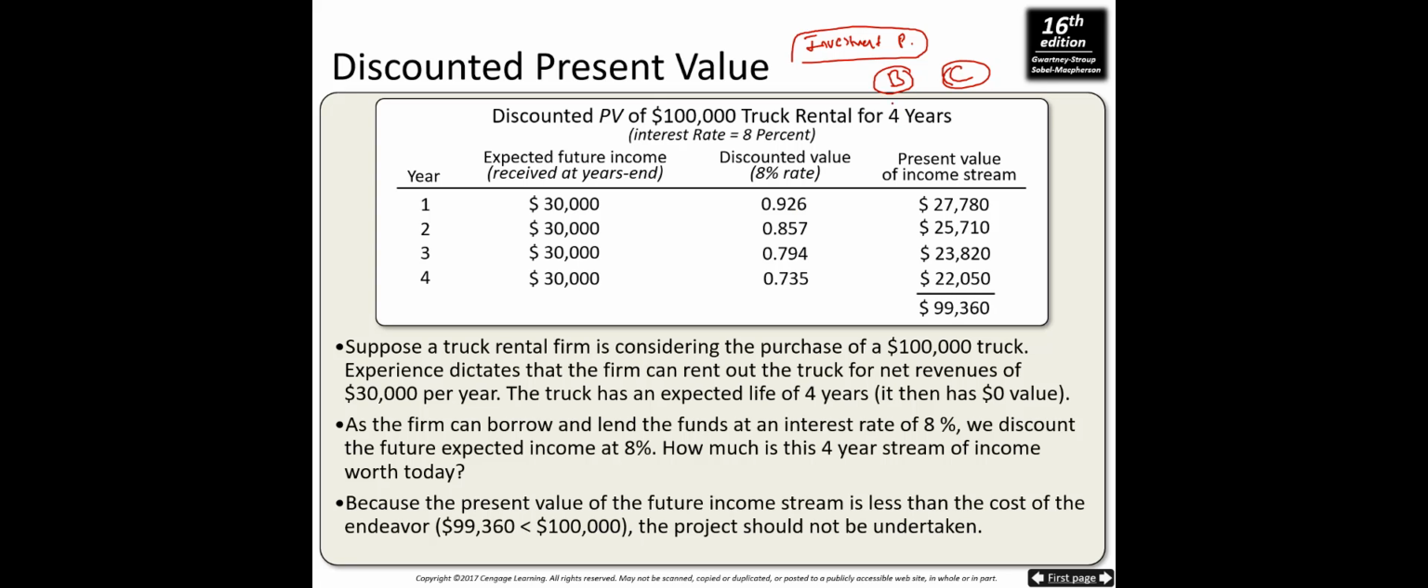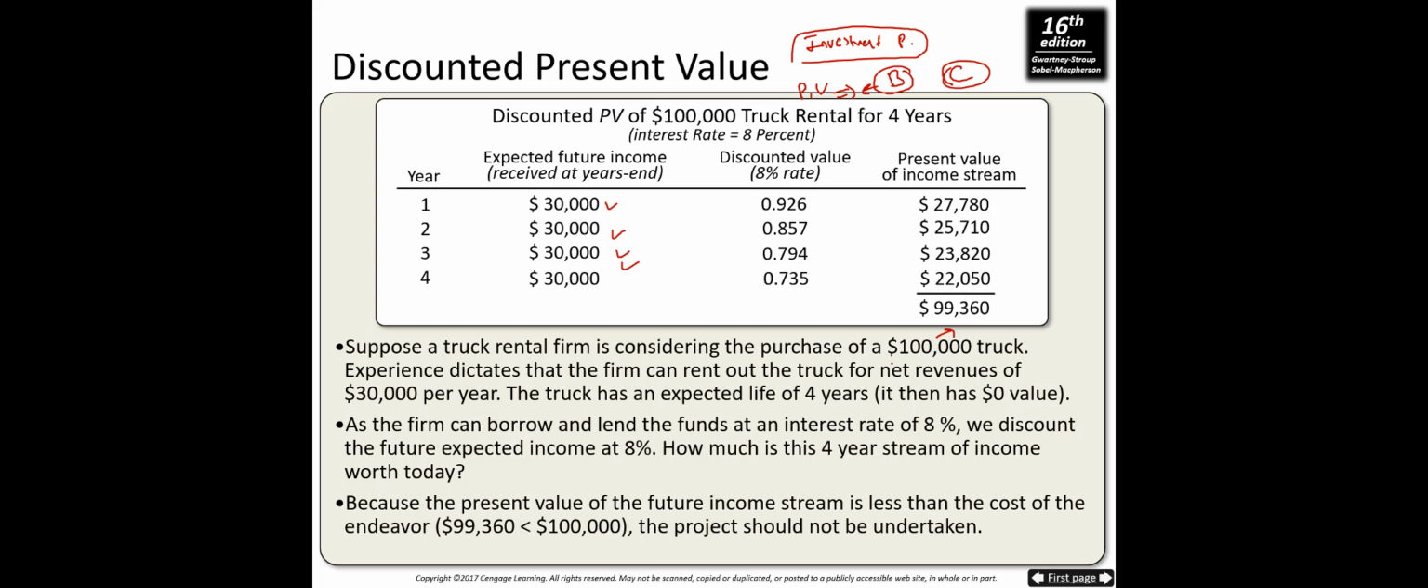We need to first find out the present value of future benefits, and then we need to compare the present value of benefits with the costs that we pay today. You see one example here. Suppose a truck rental firm is considering the purchase of a $100,000 truck. They need to pay the money today. And experience dictates that the firm can rent out the truck for net revenues of $30,000 per year for 4 years. And the truck has an expected life of 4 years. It then has a zero value.